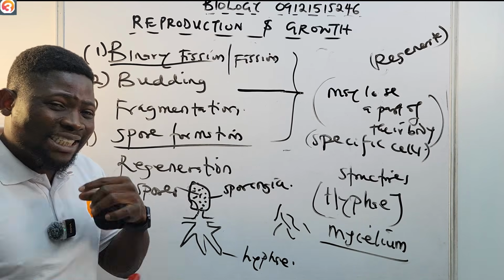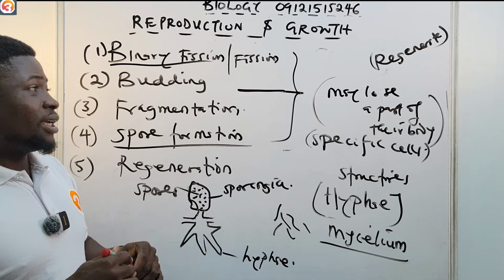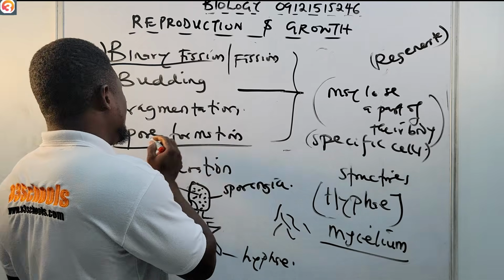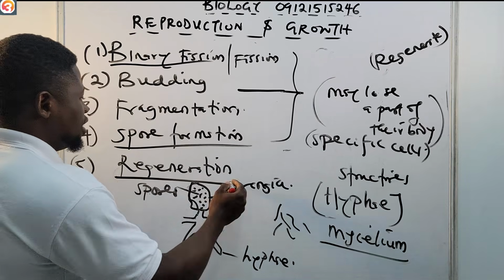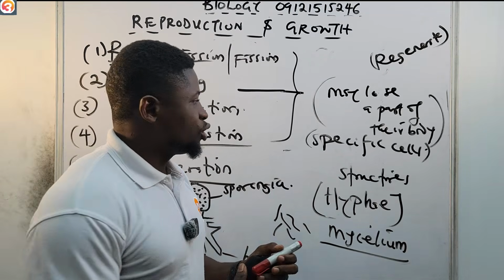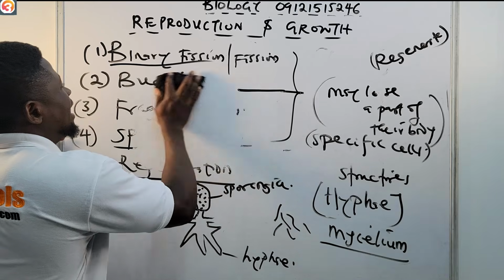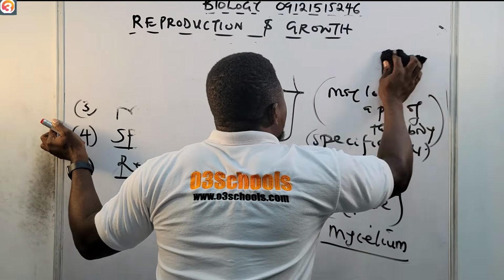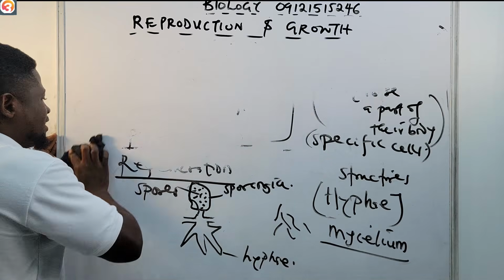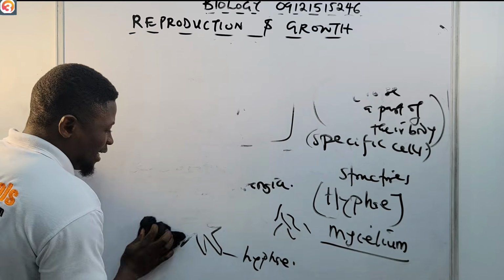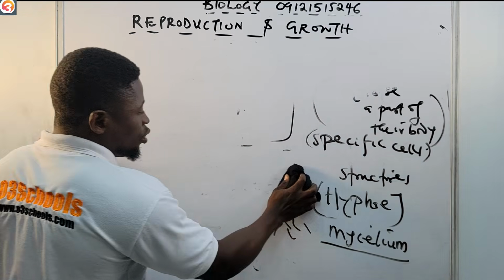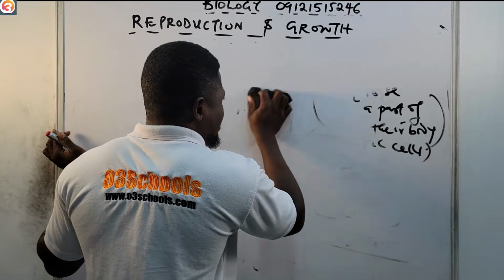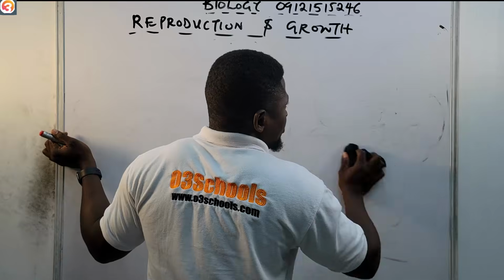So they have to regenerate a new part. Like I said, this is found in planarians or in Hydra. Okay, so that is basically regeneration. And that will now take us to asexual reproduction in plants. Asexual reproduction in plants is known as vegetative propagation, or also called vegetative reproduction, right? So they are one and the same, all right?